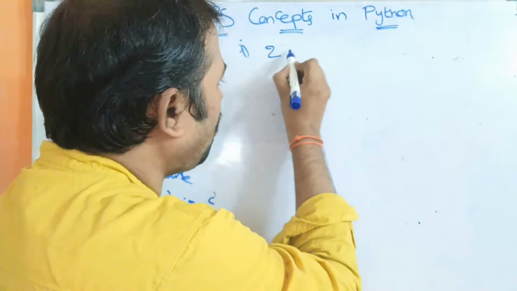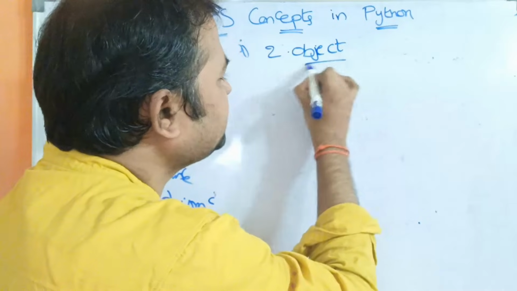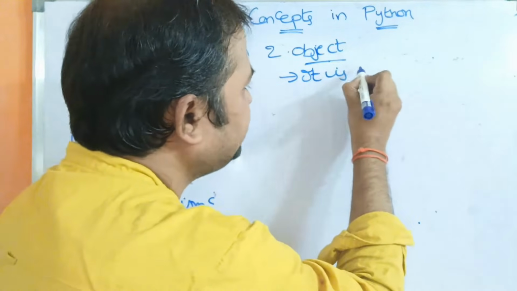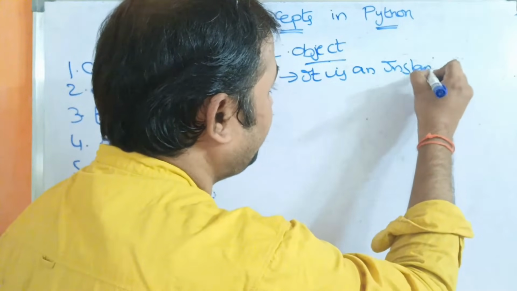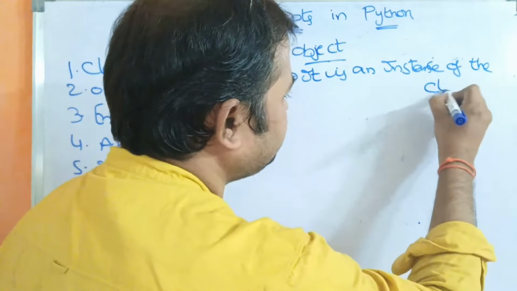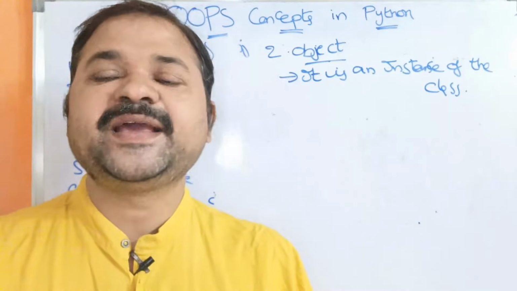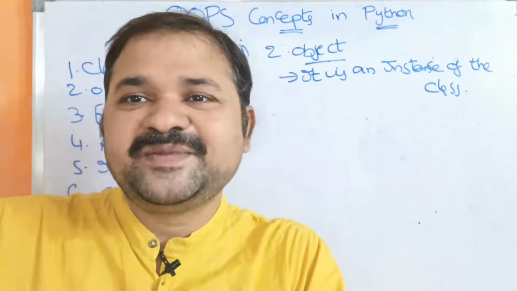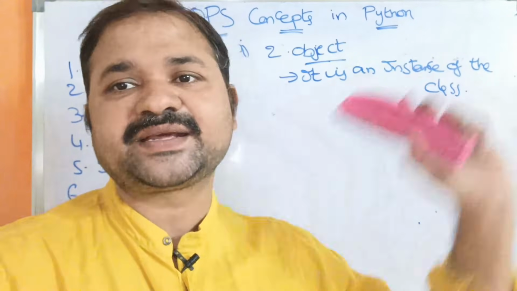The next feature is object. So what is an object? The most commonly used definition for the object is that it is an instance of the class. Once the blueprint is created, then we can build the house based upon the blueprint. So object means it is a complete replication of our blueprint. That replication is nothing but an instance.